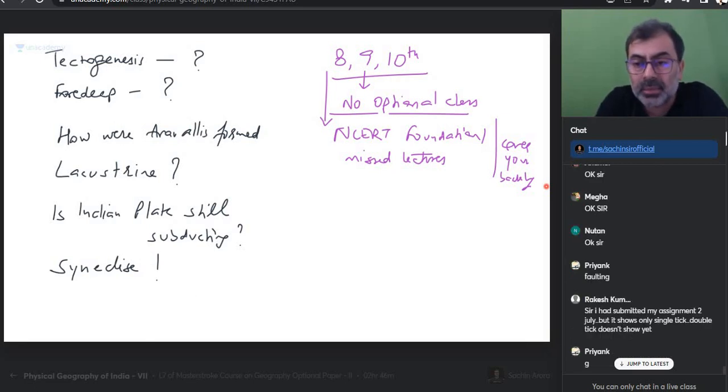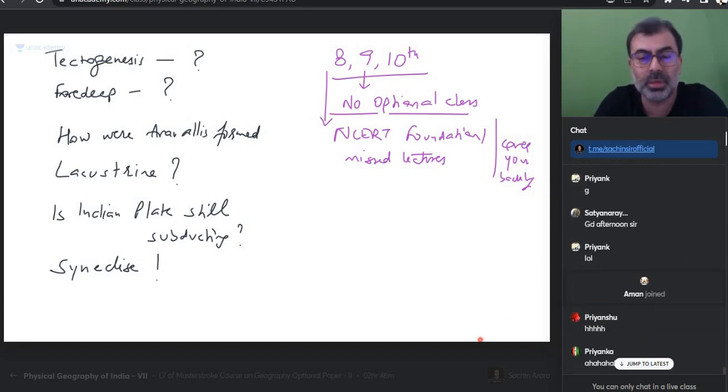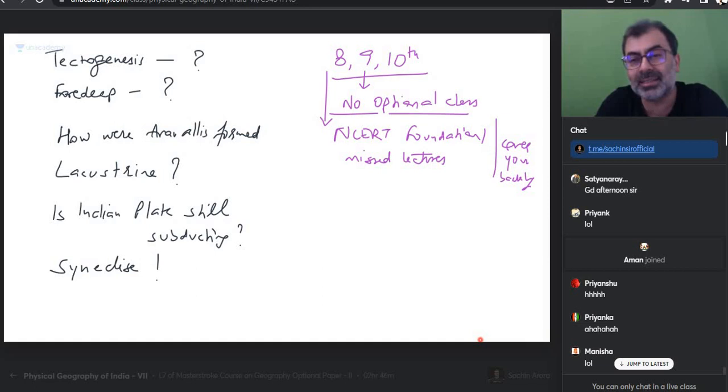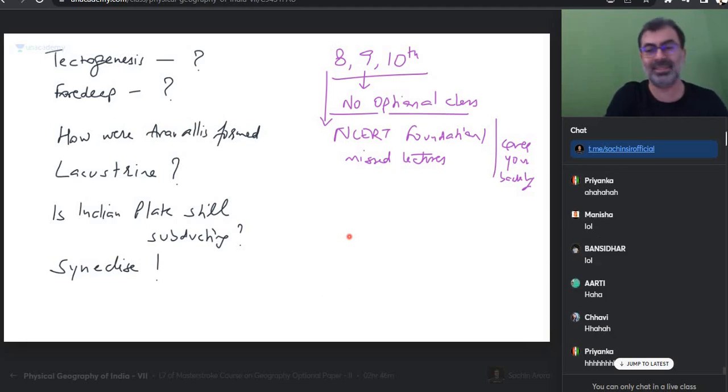Sir, I had submitted my assignment, but it shows only a single tick. Okay, Rakesh. Last 2 days I did not even sleep. We were busy with that master stroke test. Till 11 at night students were saying please give the result right now. You just submitted the test right now, and now you are saying sir, my blue tick is not showing. There are other sorrows in the world besides the blue tick. I will give it in my own time. In the morning at 8 o'clock I had a class. So their blue tick is not turning red yet. And for those whose tick I saw, my faith was shaken. Let's answer this.